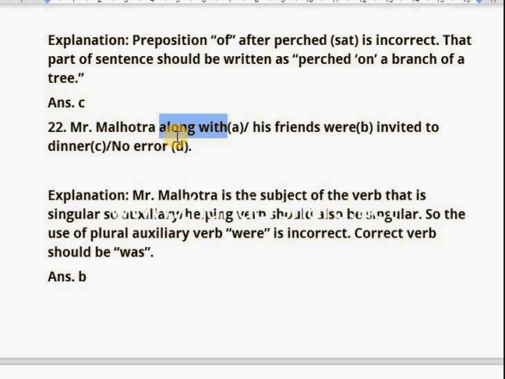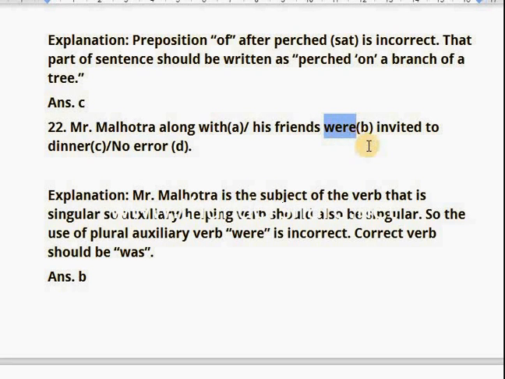"Along with" in the sentence is a preposition, so the subject of the verb can be found before it, that is Mr. Malhotra, who is a singular noun, so the verb should also be singular, and the use of "were" is incorrect here because it is a plural verb.